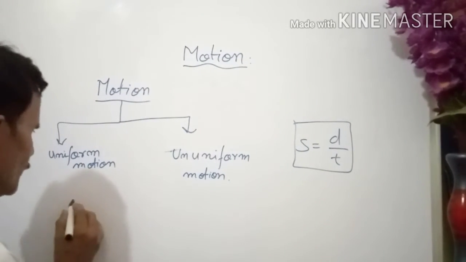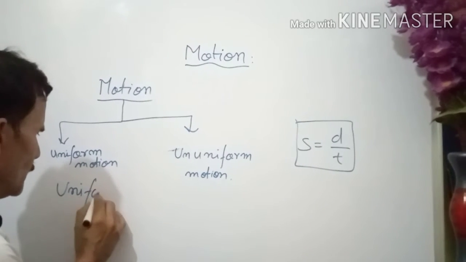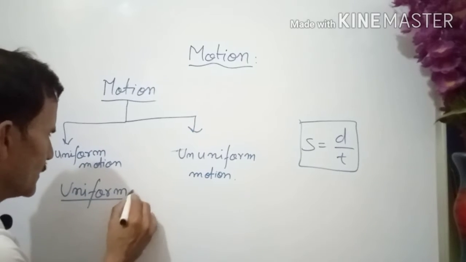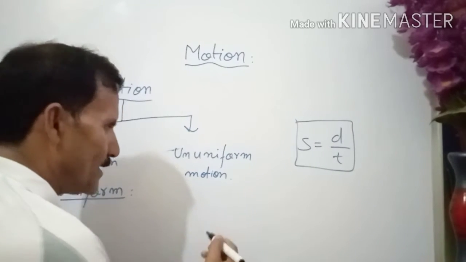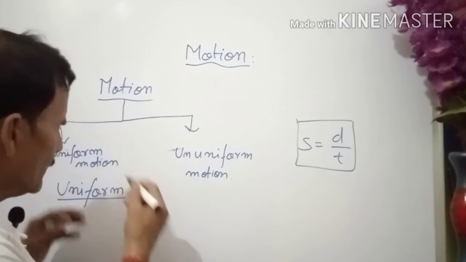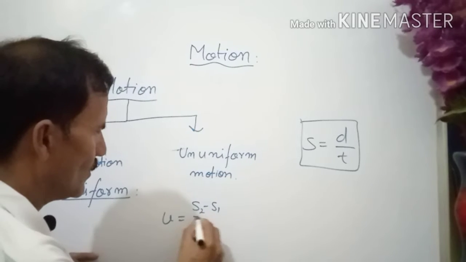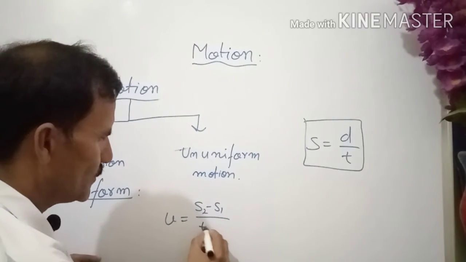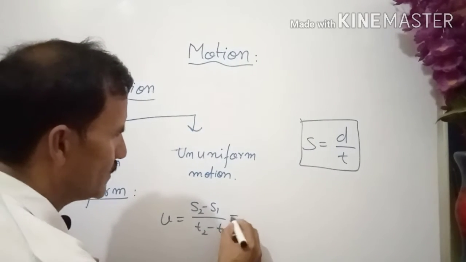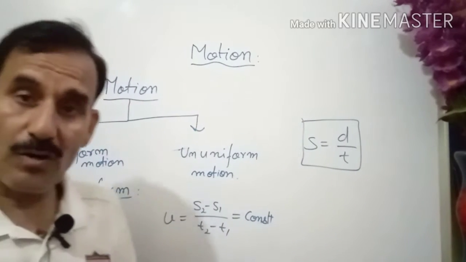Uniform means that motion where at equal intervals of time the body covers equal distances, and that is constant throughout the motion.